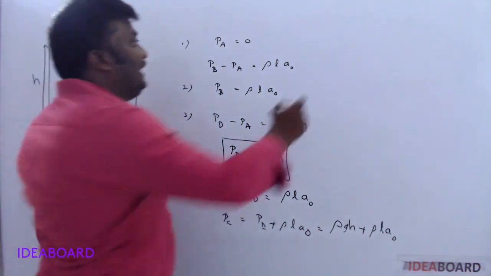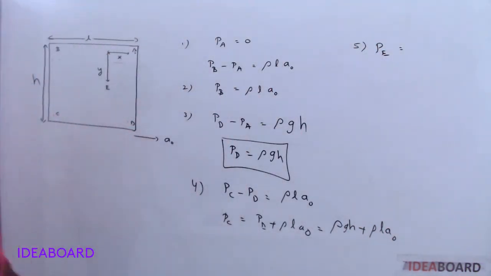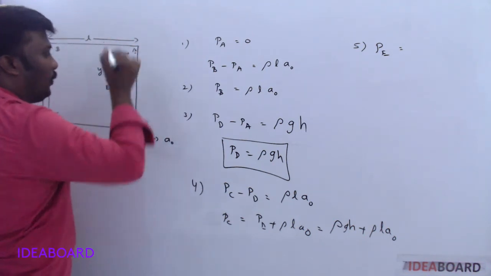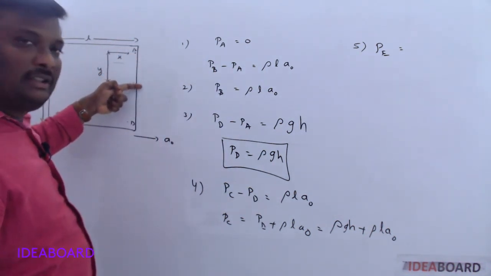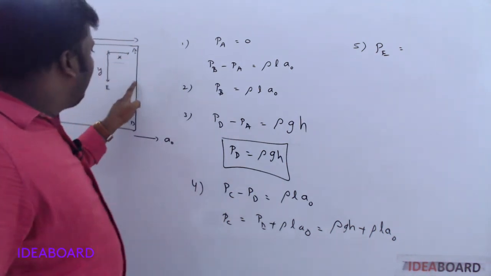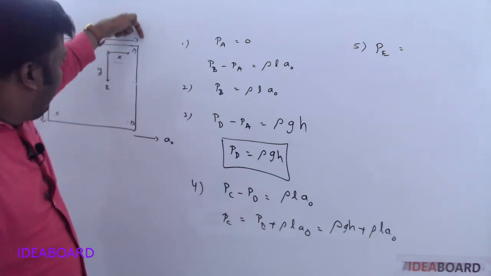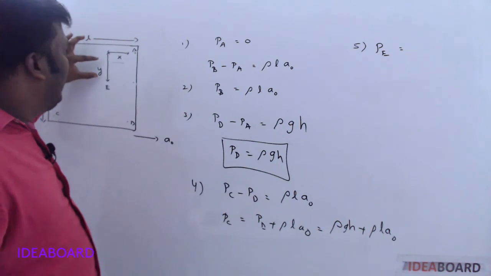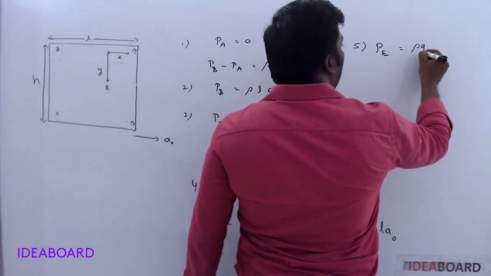Okay, now see about what is the pressure at point E. So for that, just imagine one point F. It is at certain depth. So what is the value of pressure at this place? Pressure at this place, PA plus rho G, what is the height? Y now. PA value 0. So rho GY.